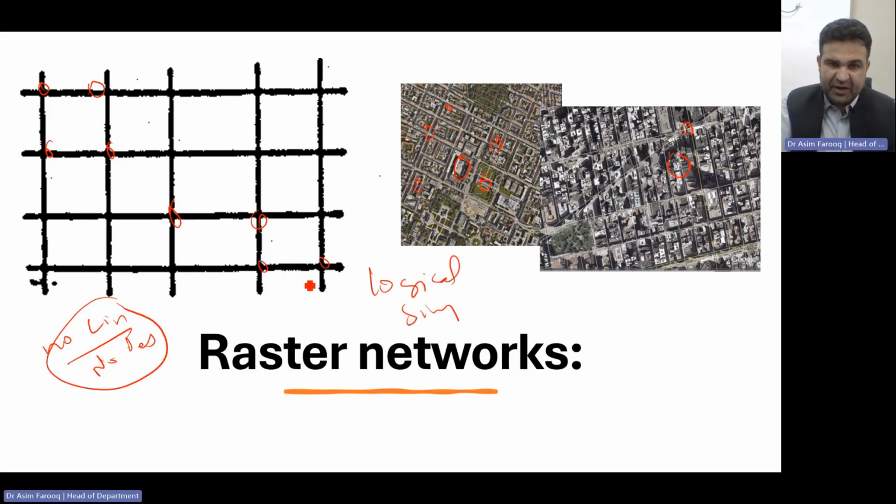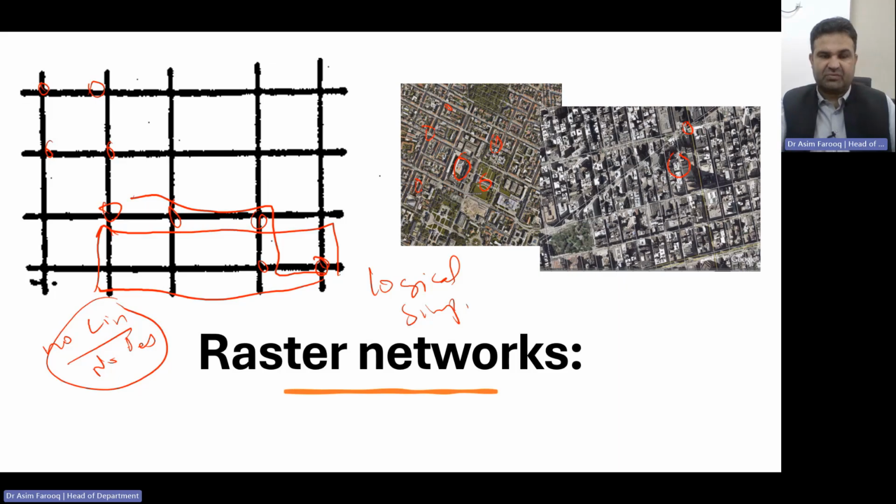Very simple to operate. For example, you are living here and you want to go here. So you can take that specific route and go directly here, or you can go from here to here as well. It also enables you to use different alternative options.